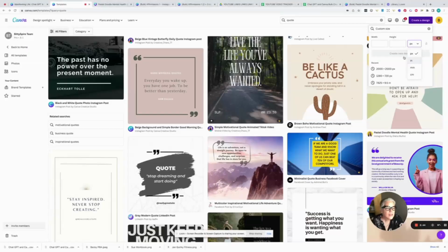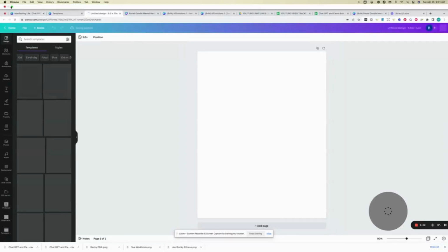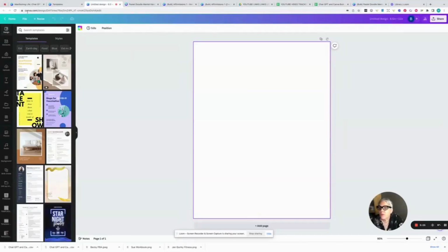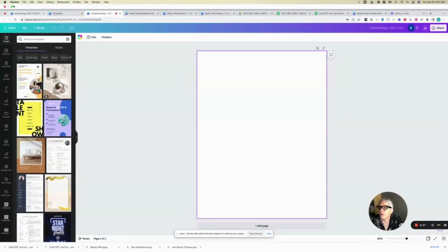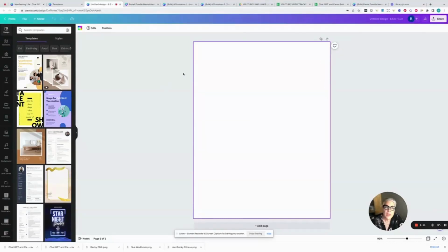Custom size, inches, and I'm going to hit letter size, US letter, right? 8.5 by 11. Oh, because I didn't do it in inches first. Now I got to do it again. So 8.5 by 11 inches, create a new design. Okay. Now here's my paper. I am going to upload the PNGs that I just downloaded.